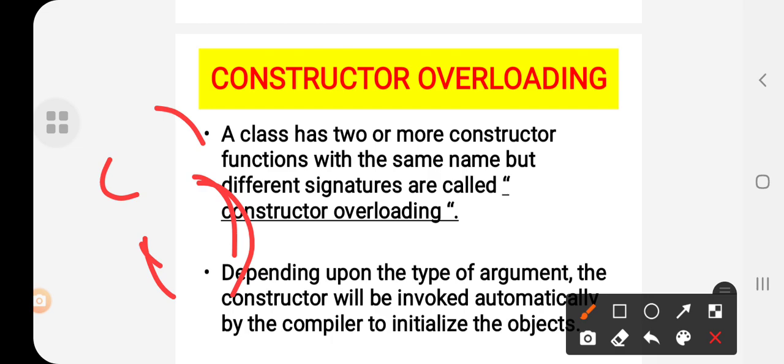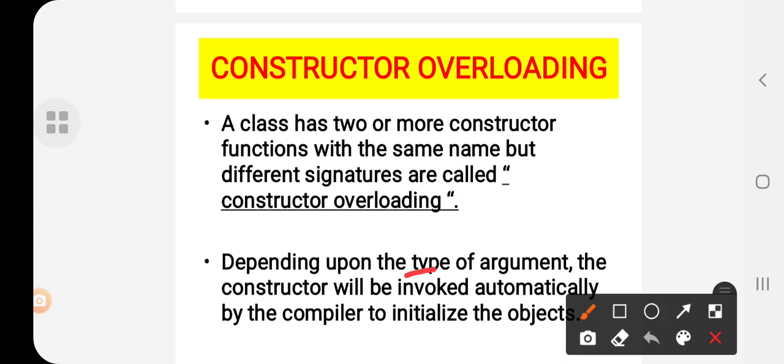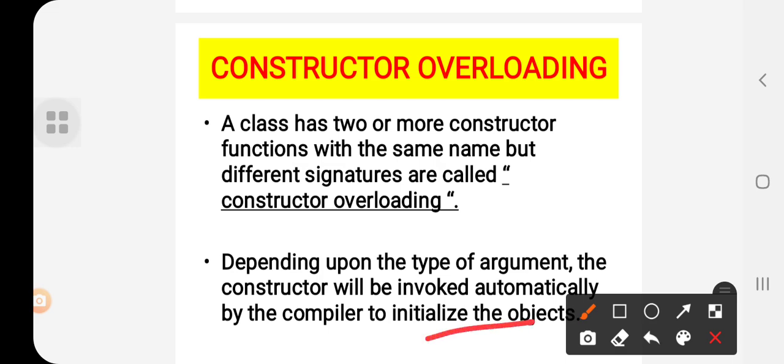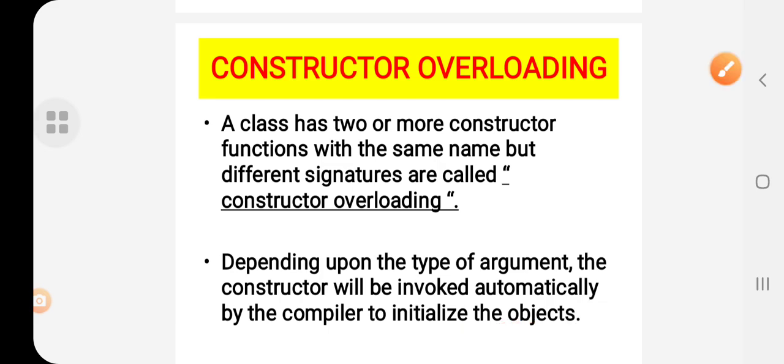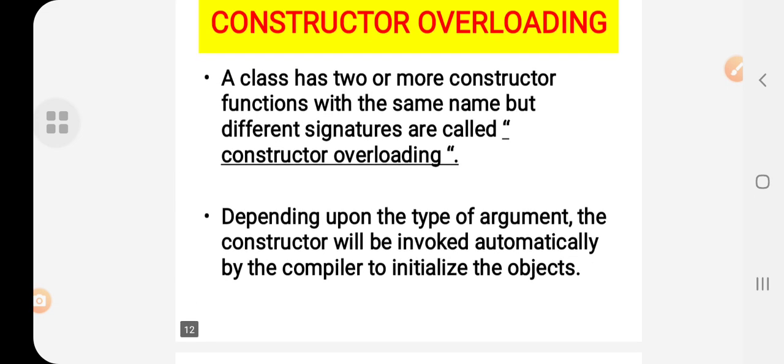Two or more constructors having the same name but different signatures are called constructor overloading. Depending upon the type of the argument, the constructor will be invoked automatically when the object is initialized. So this is how constructor overloading is done. Okay, so this is a simple topic you have to understand. Two constructors will have the same name but different parameters. Here also it is the same thing.